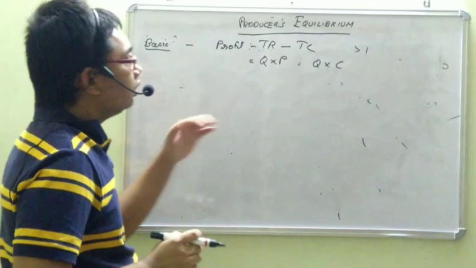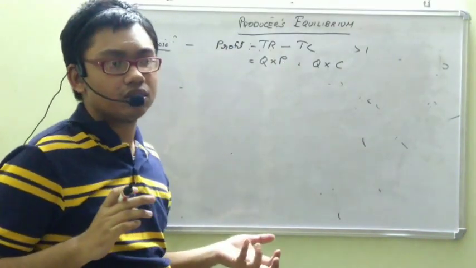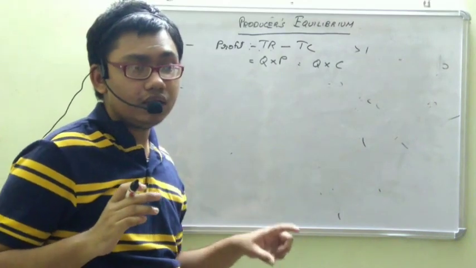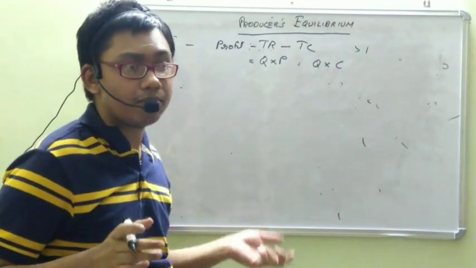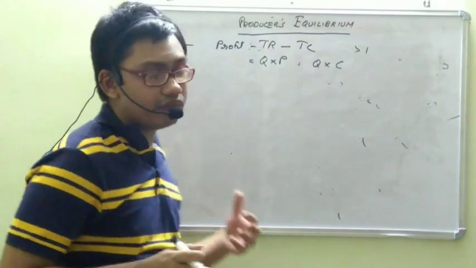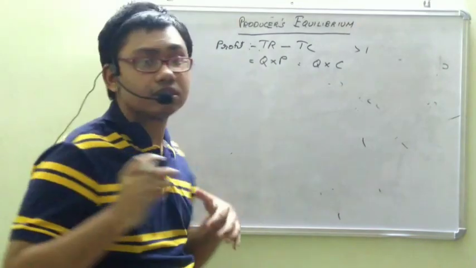So when will this be maximum? We can either use the average method or the marginal method, but generally we use the marginal method.